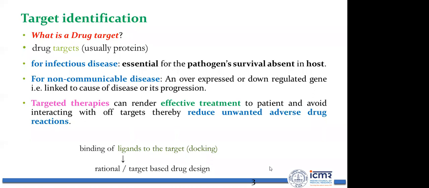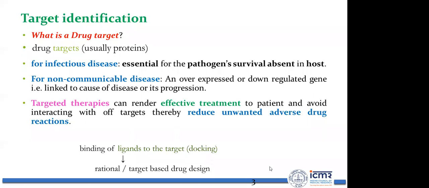Why? A drug target is a protein for which we have to design a drug molecule. If that drug target is essential for the pathogen and I design a drug molecule against it, then it will kill the pathogen, because it is essential for pathogen survival. If I block that protein, then the organism, MTB, will die. And it should be absent in host. Why?